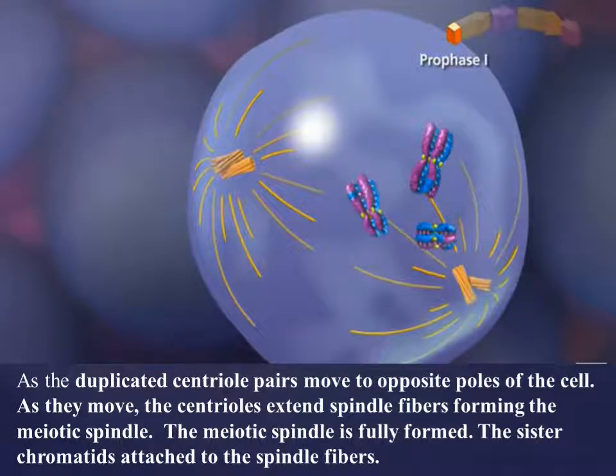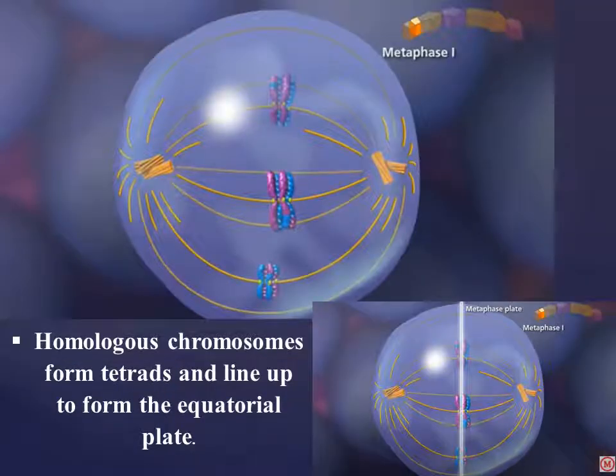As the duplicated centriole pairs move to opposite poles of the cell, they extend spindle fibers, forming the meiotic spindle. The meiotic spindle is fully formed, with the sister chromatids attached to the spindle fibers. Now, during metaphase 1, homologous chromosomes form tetrads and line up to form the equatorial plate at the middle of the cell.